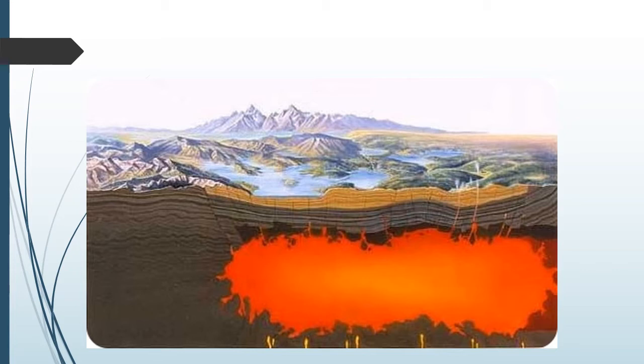Here, high pressure of the upper rocks is observed. Here in the picture, the orange part, that is magma, which is formed by the melting of the rocks. And above that, you can also see that there is a high pressure of the upper rocks. Hence, there is balance between two opposite forces like pressure and heat.